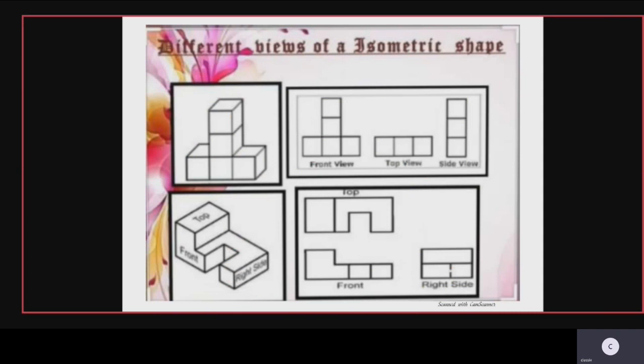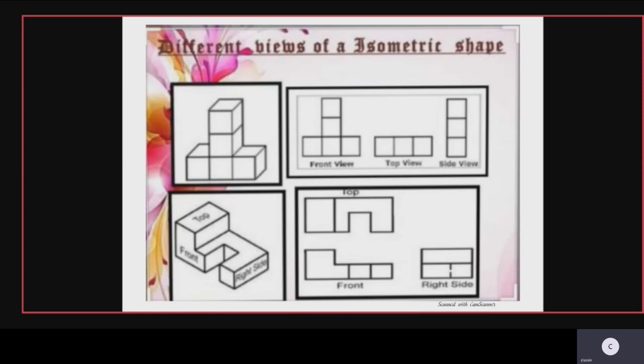Now see here different views of isometric shapes. Isometric shapes are nothing but the steps view, like when you get the first prizes, the first, second, third blocks are being arranged. Those shapes are called isometric shapes. So here you can see first, second, third, the isometric boxes are given here, the front view, the top view and the side view. In the front view you can see one box in the first column, then in the second column three boxes, and the third one is one. In top view three columns are there, in the side view only one row is there.